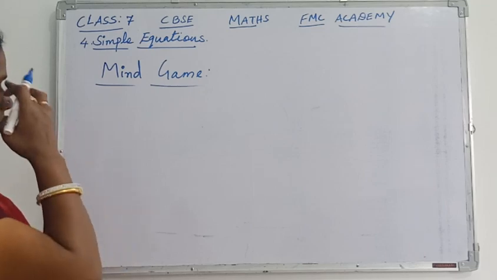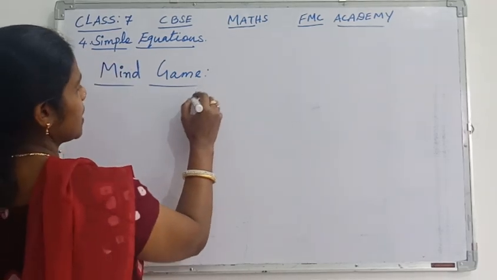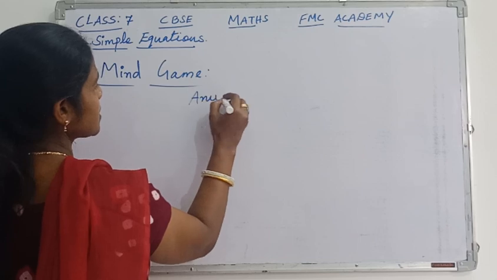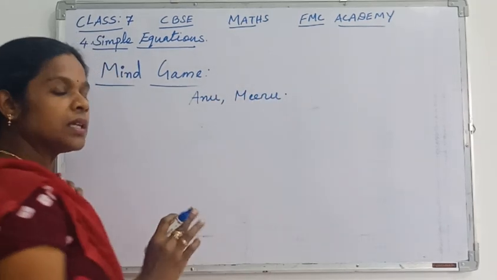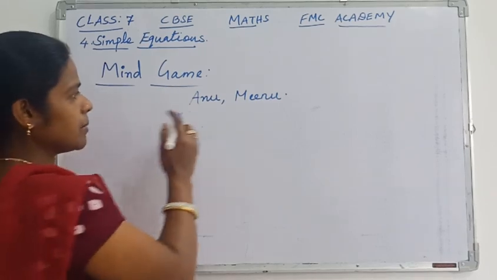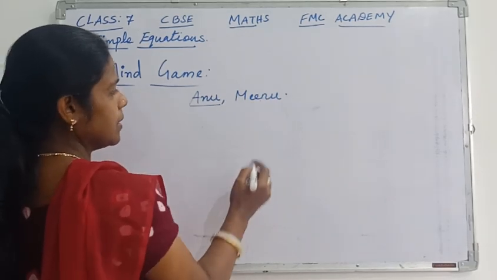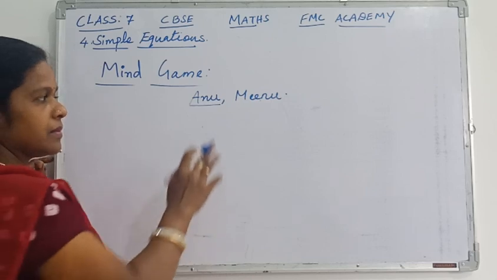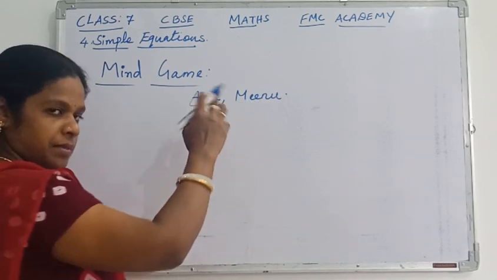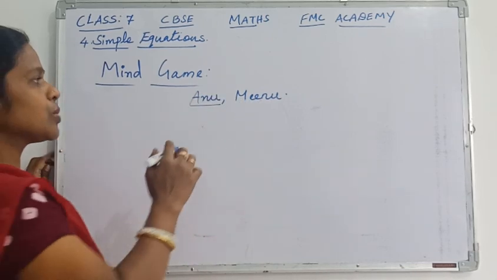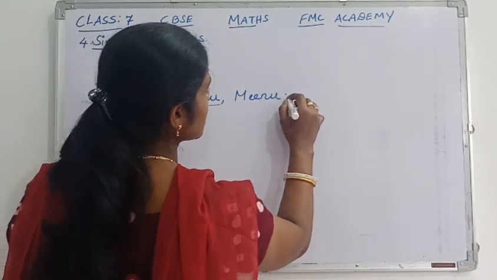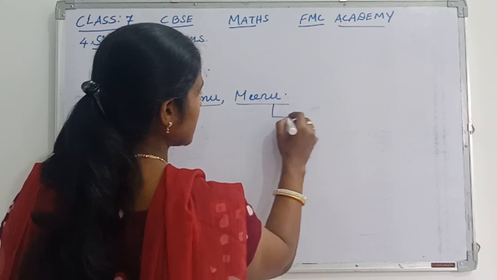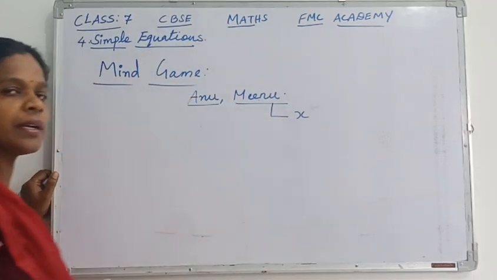Suppose we take two girls, Anu and Meenu. These two girls are playing a game. Anu says to Meenu, just think of any number. So Meenu thinks of a number, and she says the number she thought of is x.